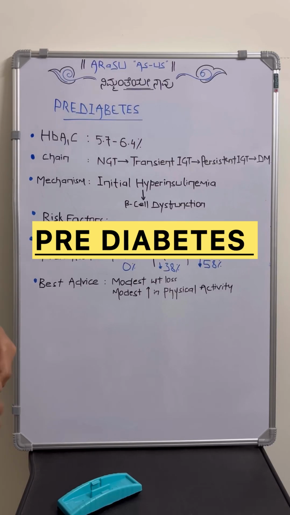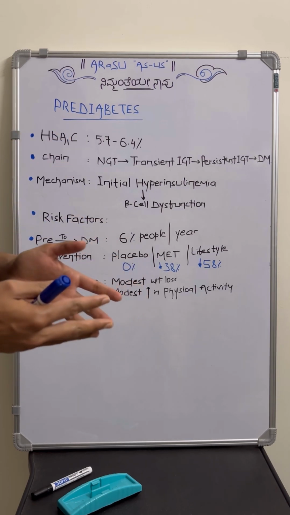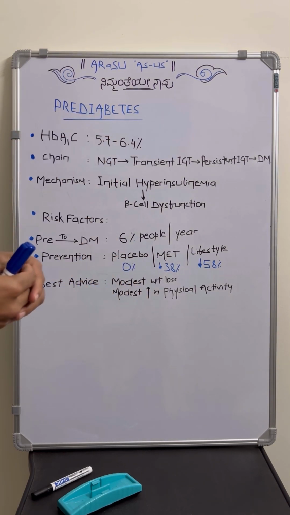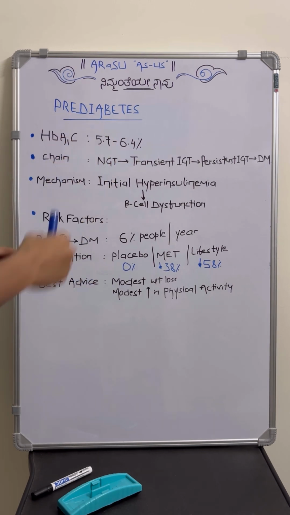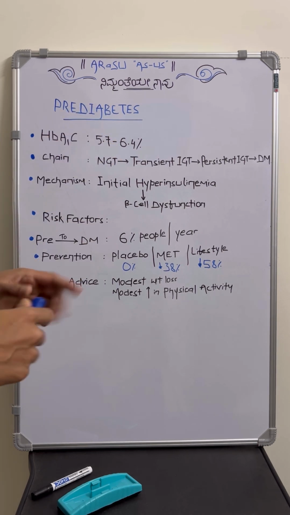Hello everyone. Today we will discuss an interesting topic called pre-diabetes. Many individuals will go for a routine health checkup, and in that they sometimes get an HbA1c test done, and a few will range between 5.7 and 6.4% of HbA1c. This value we consider as the pre-diabetes stage.